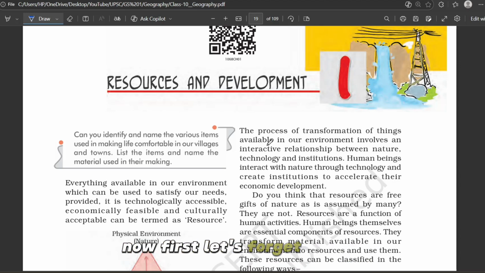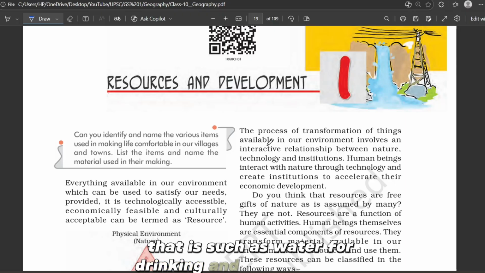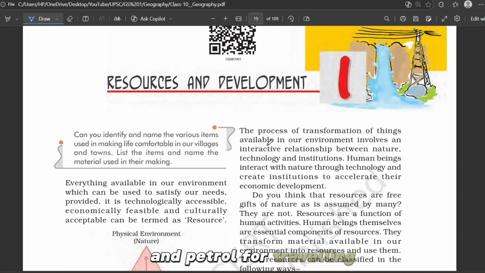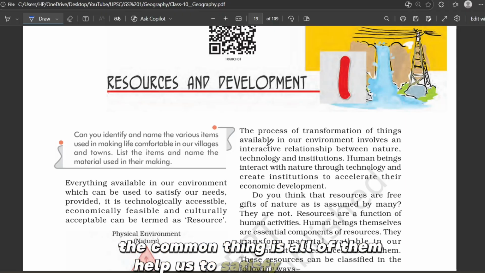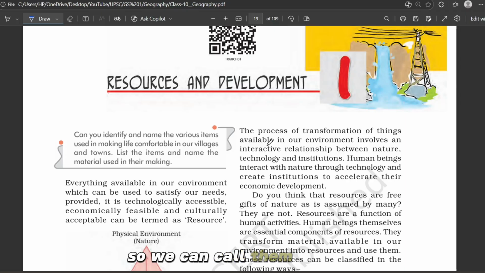Now first, let's forget the book for a minute and think in a very simple way. Every day, you and I use so many things, such as water for drinking, land to live on, petrol for travelling, mobile phones, clothes, food, electricity. Now the question is, what is common in all these? The common thing is all of them help us to satisfy some need. So we can call them resources.